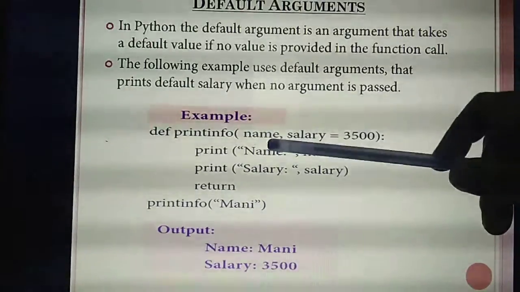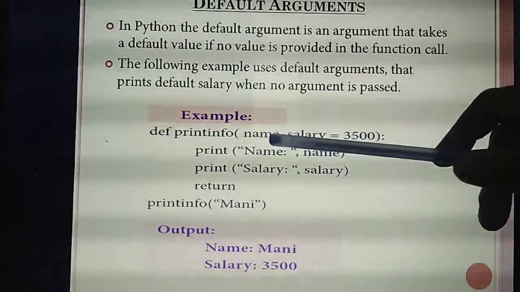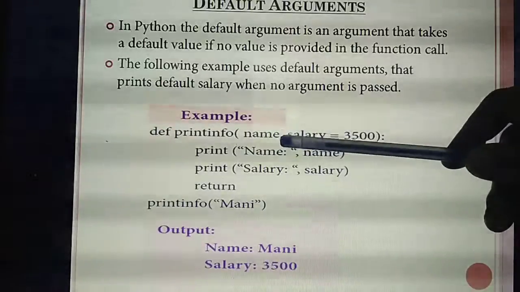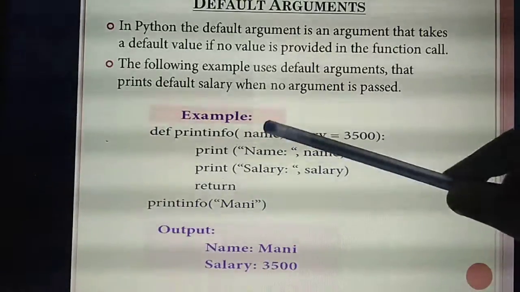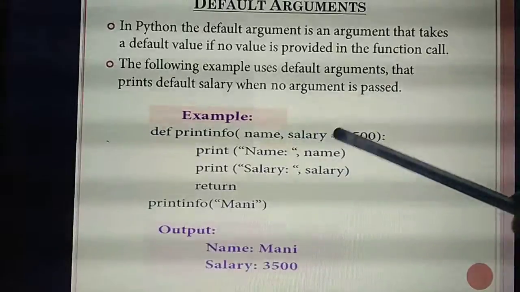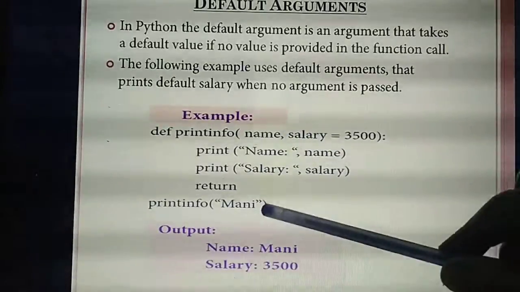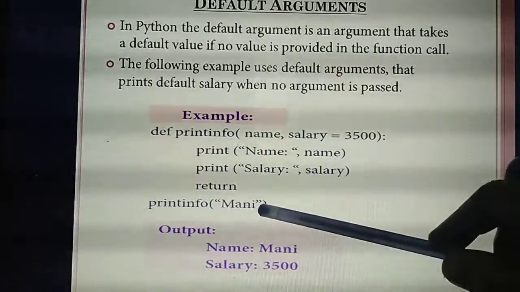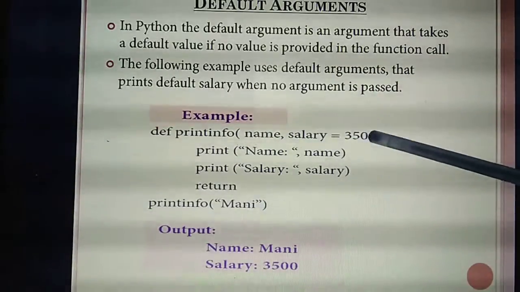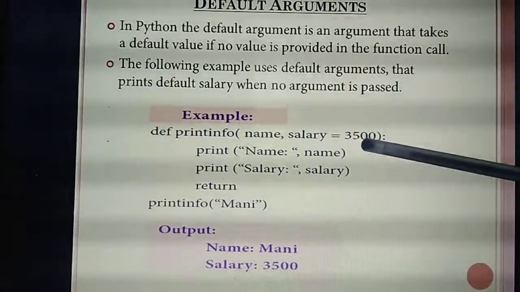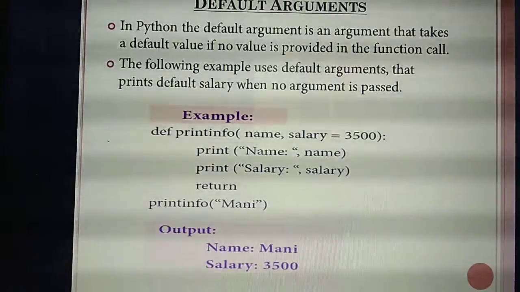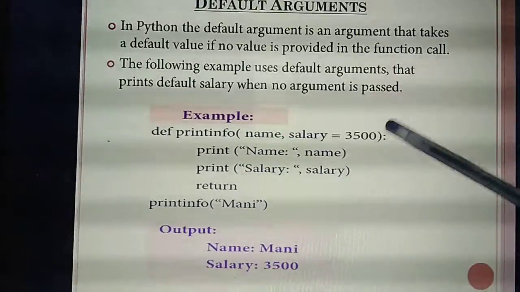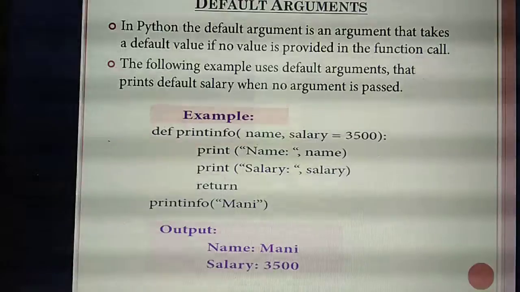Each argument needs to be separated with a comma, which you have already studied. In the place of salary, instead of passing values in the calling function, here itself you are assigning a value. This value is called a default value. What's the value they have given for salary? 3,500.